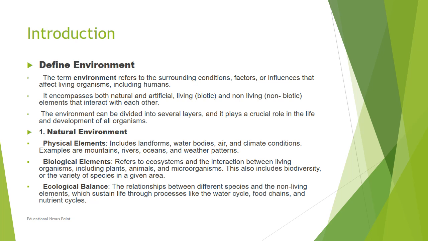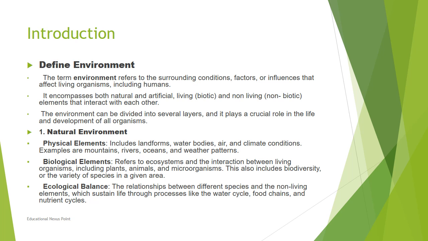What is this living or biotic? The things which are present around you which have life are called biotic or living components. Likewise, we have non-living, or it is also called abiotic. Those are non-living things which are present in the environment around you.